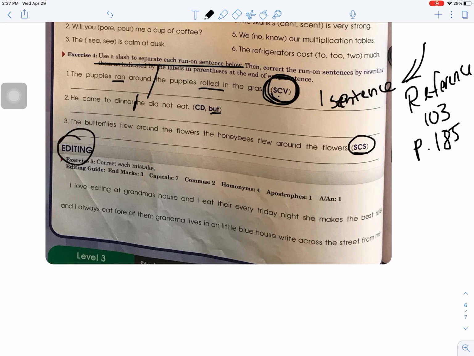All right, and the last one is when you're working on this one here, look for 3 end marks that are missing. That's periods. Okay, how can you split this up into 3 sentences? When you have it done, it's easy just to cross it out. Cross it out. Cross it out. All right, when you're finished, send me a picture or